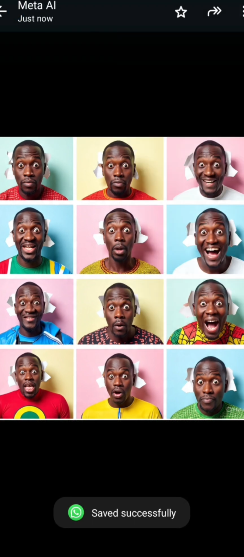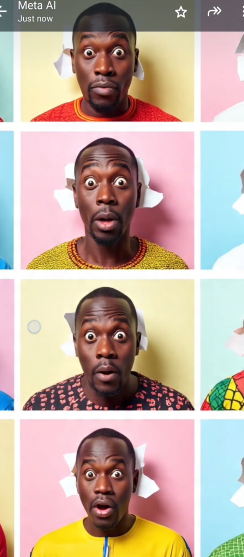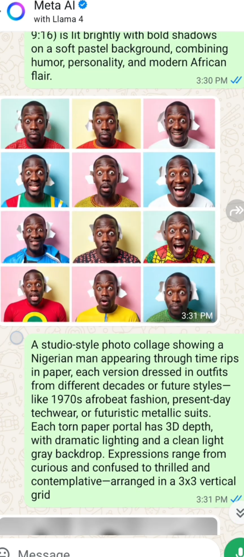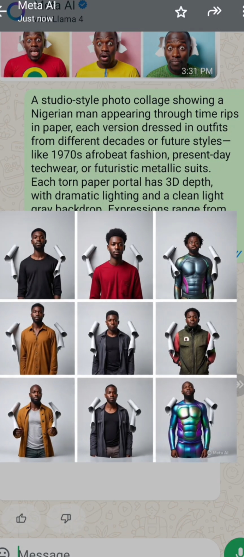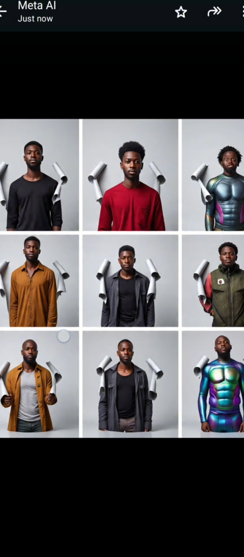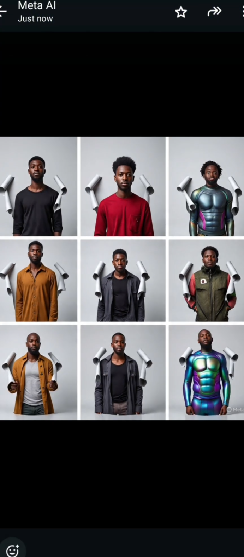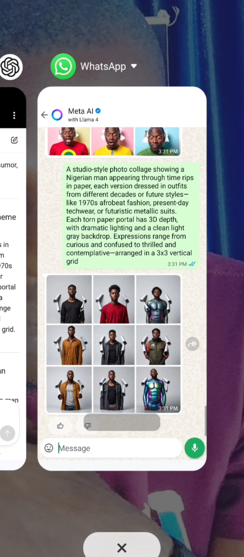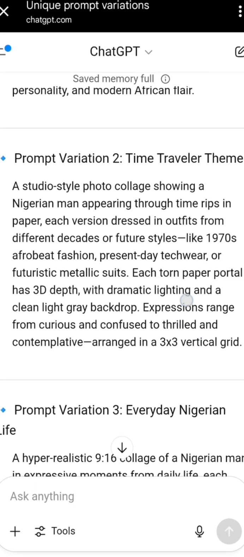Boom, that will save to your gallery. So you can use any of these for your folktale stories or anything. Now look at this one. This is amazing. If you want to save this, you can click on the three dots and save it. Now you can continue with the rest.